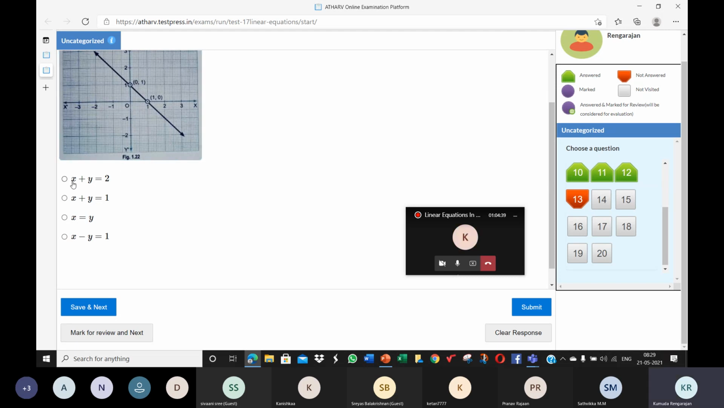See here, children, x plus y is equal to 2 means the sum of the x coordinate and the y coordinate is 2. If you add the x and y coordinate, you must get 2 as the answer. Clearly no, 1 plus 0 is not 2. X plus y is equal to 1. X is equal to y means the x coordinate is equal to the y coordinate. No, they're not equal. The difference is 1.